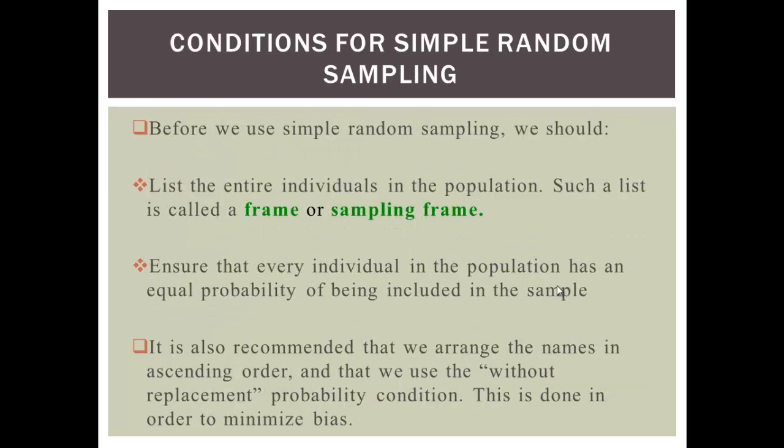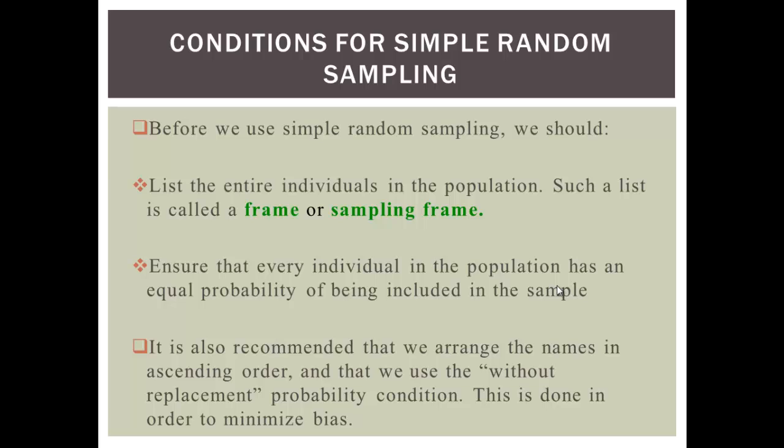Now, before we use simple random sampling, it is important that we first of all list all the individuals in the population. This might be a difficult task, but if we are going to use this type of sampling technique, we have to.